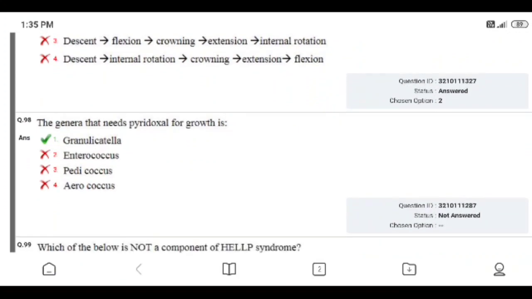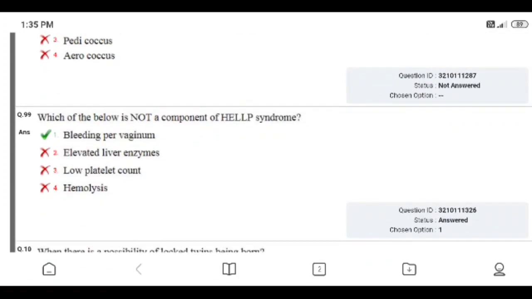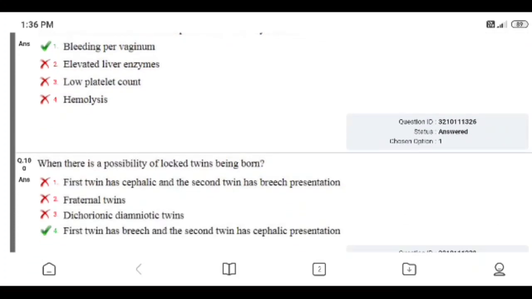Question number 98. The genus that needs pyridoxal for growth is Granulicatella, Enterococcus, Pediococcus, Aerococcus. Right answer is Granulicatella. I did not answer that question. Question number 99. Which of the below is not a component of HELLP syndrome? Bleeding per vagina, elevated liver enzymes, low platelet count, hemolysis. Right answer is 1. I answered correctly.